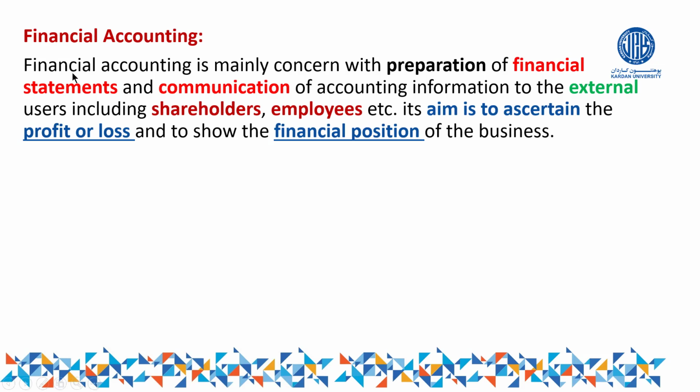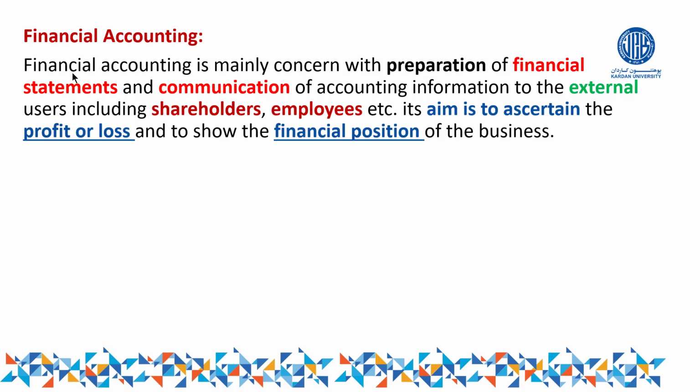Of course, don't forget that the definition which we have given in the previous videos for accounting can be for the whole branch of accounting. Whether it is financial accounting, cost accounting, or managerial accounting, the definition of accounting is the same: it is the process of identifying, recording, classifying, summarizing, and so on.